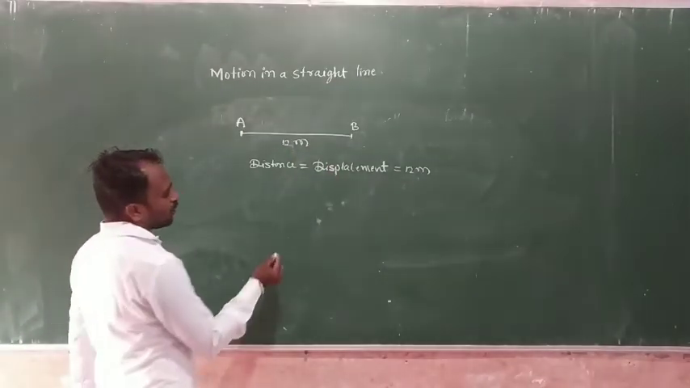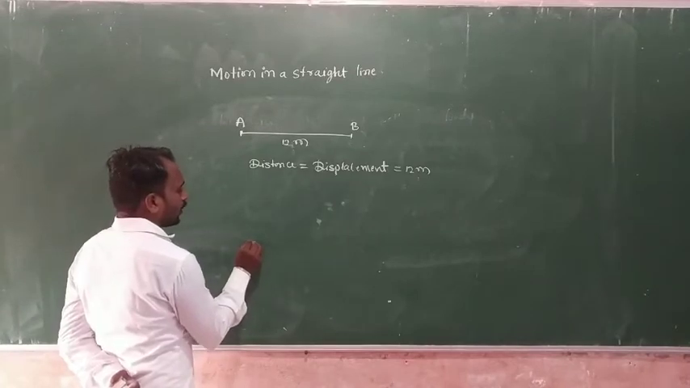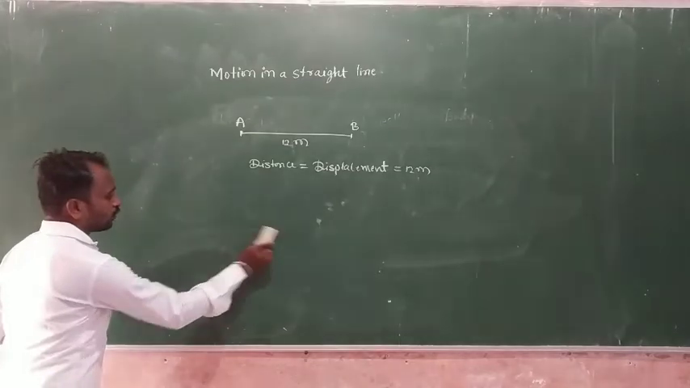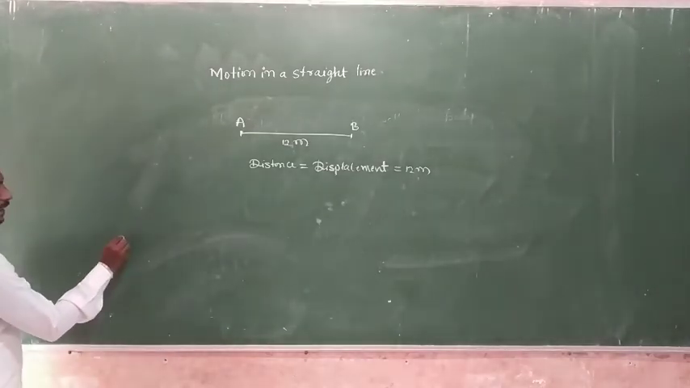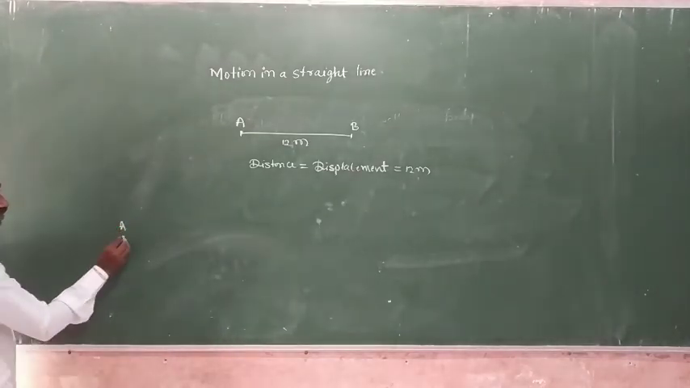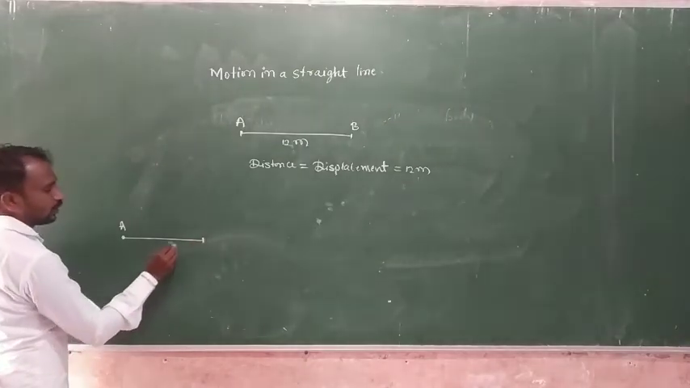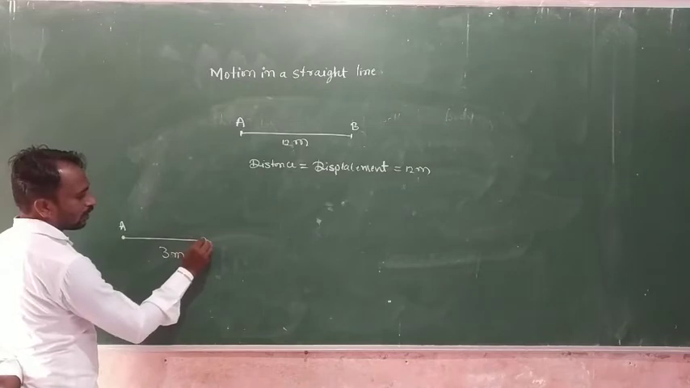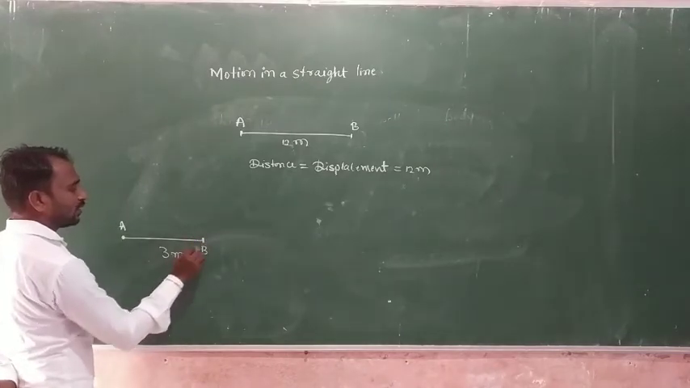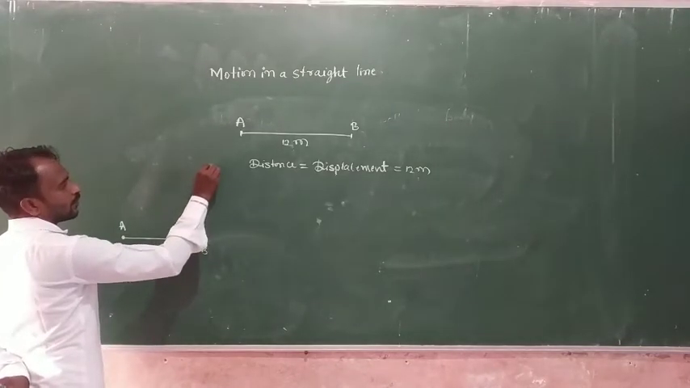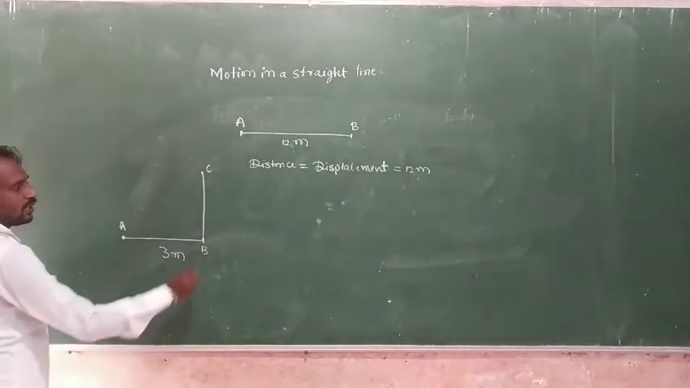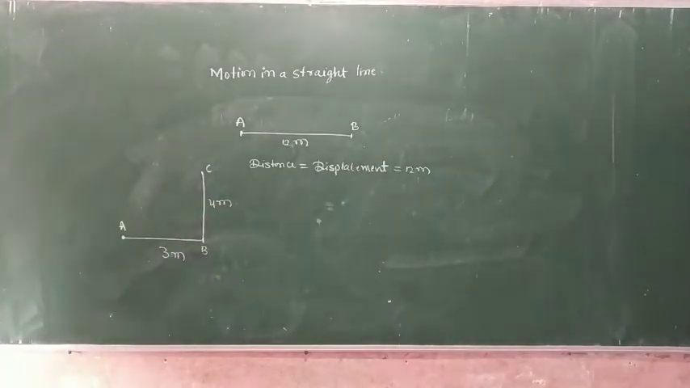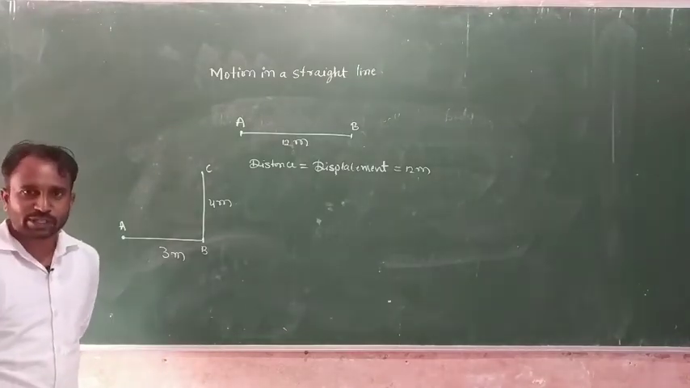Next one, suppose we consider the initial position A. From A to B, the distance is 3 meters. This one is B. And from B to C, we consider 4 meters. Here we want to calculate the distance and the displacement.